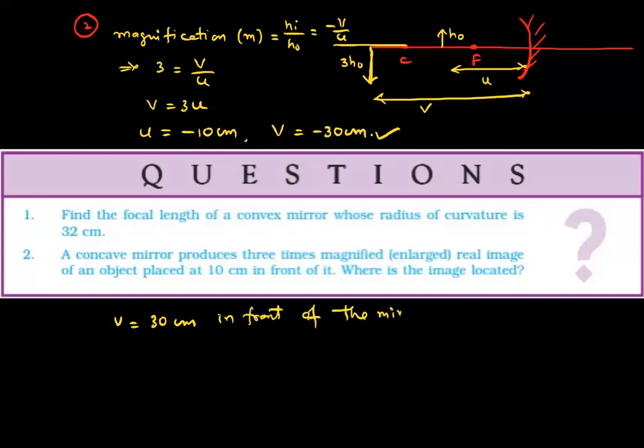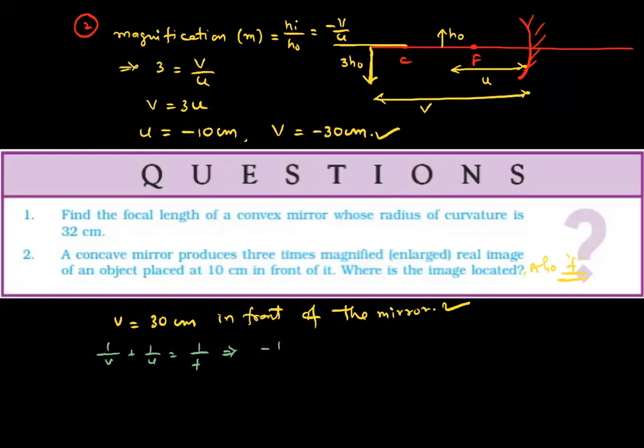Suppose, additionally, they ask what is the focal length of the mirror, which is not given here. Also calculate the focal length of the mirror. Then we can use the mirror formula and derive it. What is the mirror formula? 1 by v plus 1 by u is equal to 1 by f.